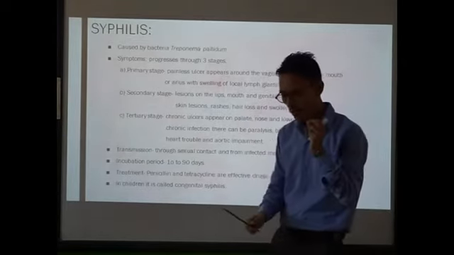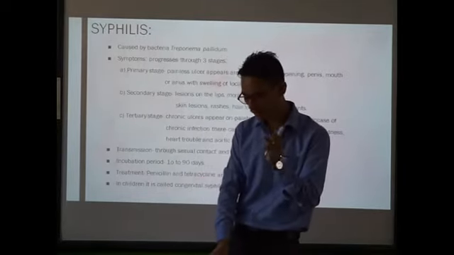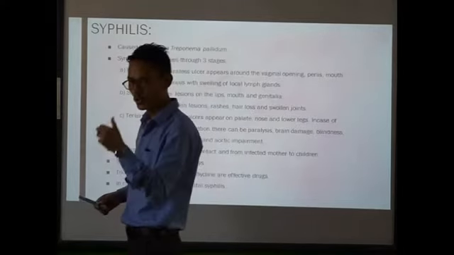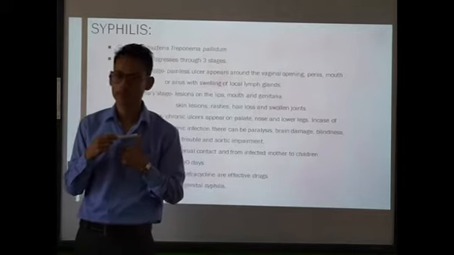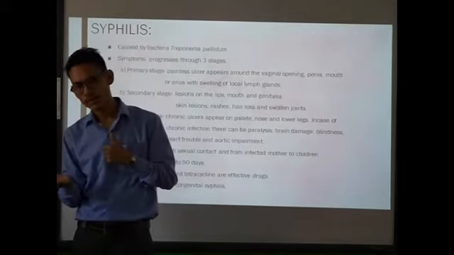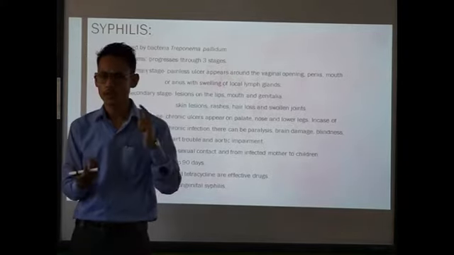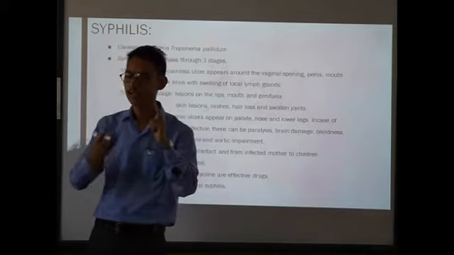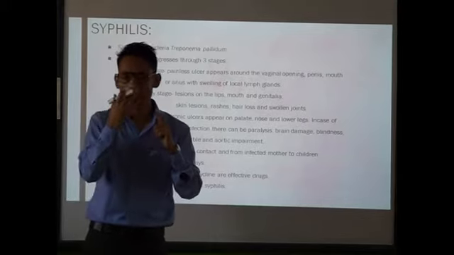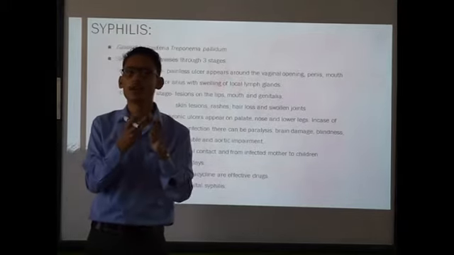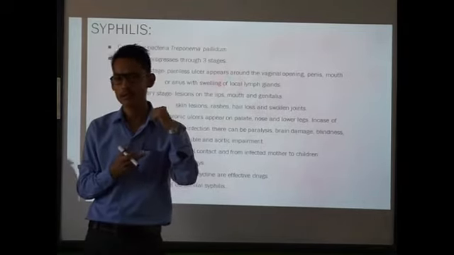Remember, when we discuss the different diseases that come under STDs, you have to remember the name of the causative agent, that is, whether it is caused by bacteria, a virus, or a protozoan. Number two, remember the symptoms of the disease. Next, you have to remember the treatment. So these three are very, very important under STDs.